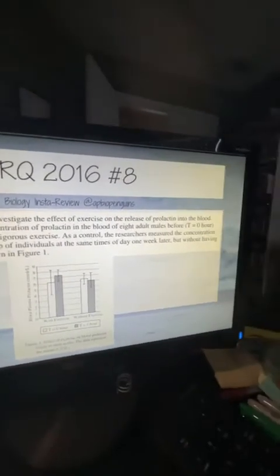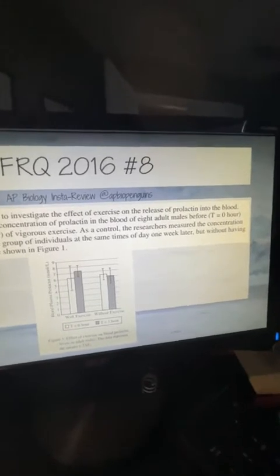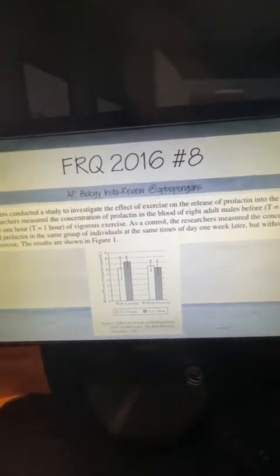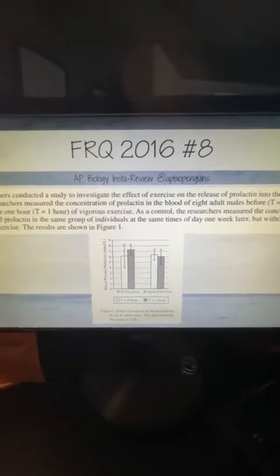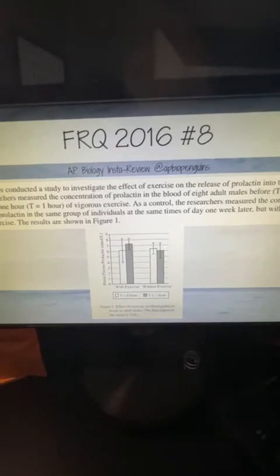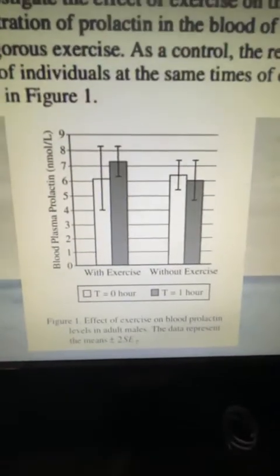Researchers conducted an investigation of the effect of exercise on the release of prolactin into blood. Researchers measured the concentration of prolactin in the blood of 8 adult males before, at T equals 0 hours, and after 1 hour, T equals 1 hour, of vigorous exercise. As a control, researchers measured the concentration of blood prolactin in the same group of individuals at the same time of day without having the exercise. And the results are shown here in this graph. So look, another error bars that we're going to talk about.